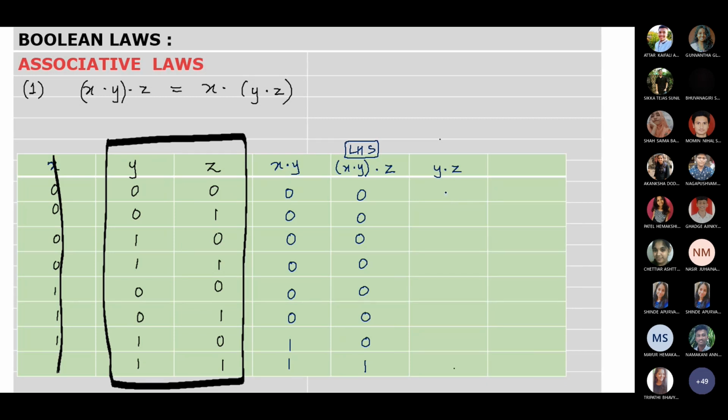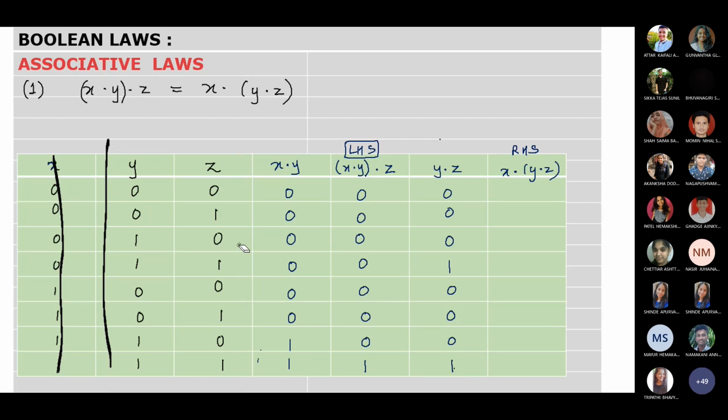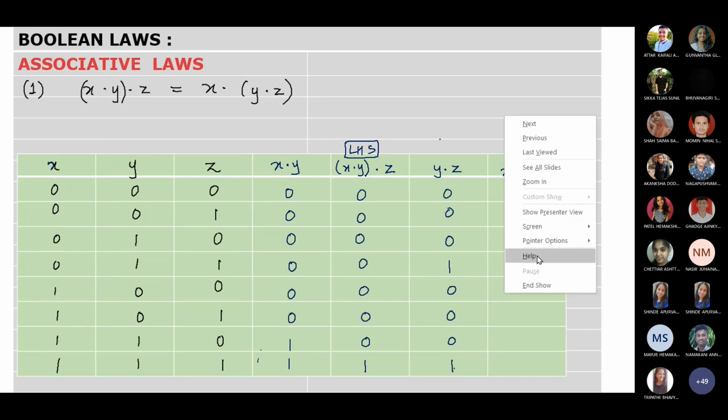So observe the values. First is 0 dot 0, 0, 0 dot 1, 0, 0. Then 1 dot 1 is 1. Then 0, 0, 0. And last 1 dot 1 is 1. Clear all of you? Then we write down the RHS. In the RHS, now we will do x dot y dot z. So now what we will do is